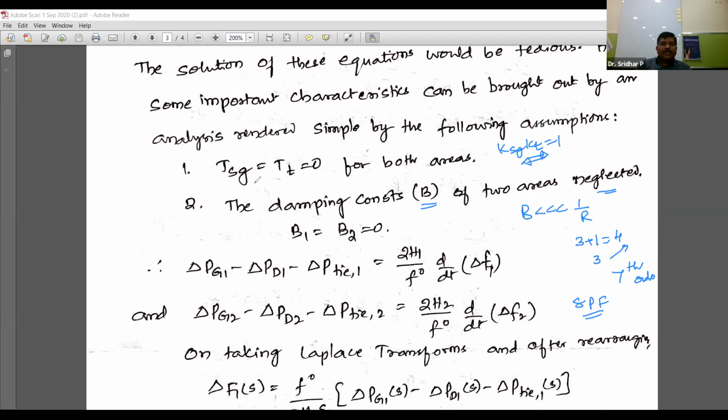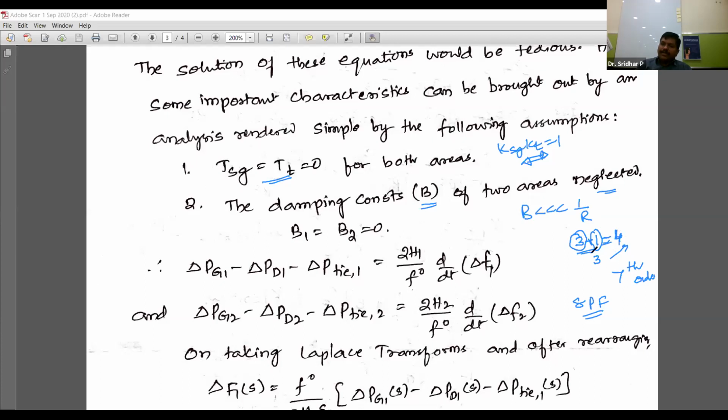And one more approximation is time constants equal to 0 for both the areas. And one more approximation is B1 equal to B2 equal to 0, because B is very, very smaller than 1 by R. And why this many approximations? For a simple single area isolated power system, there are 3 time constants: the generator time constant, the turbine time constant, and the speed governor time constant. There are 3 time constants and one PI controller, so the order of the system is the 4th order.